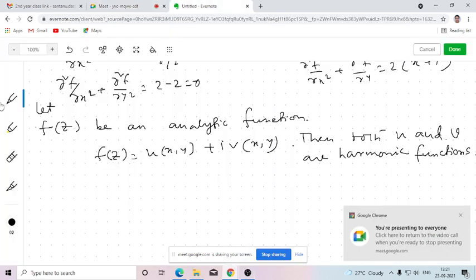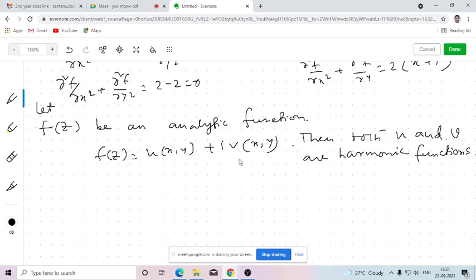Okay, so if f(z) is an analytic function, then f(z) can be represented in the form of real part and imaginary part, u plus iv. Then u and v both are harmonic functions. So if f(z) is analytic, then always u and v will be harmonic functions. I am giving one example.